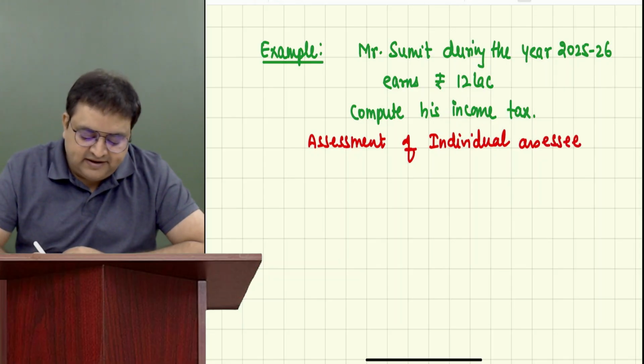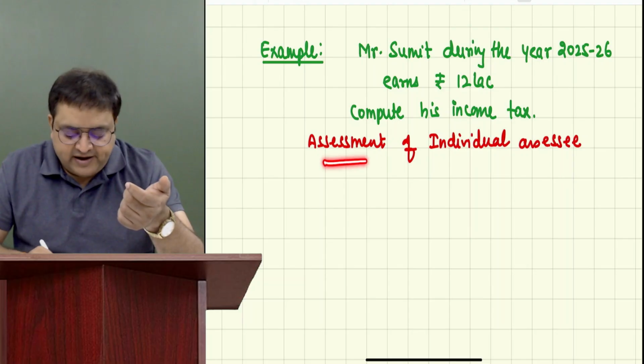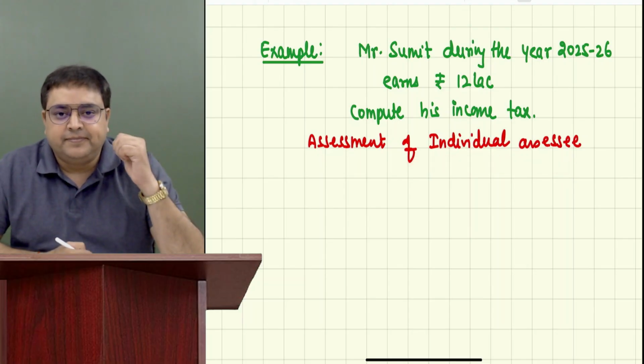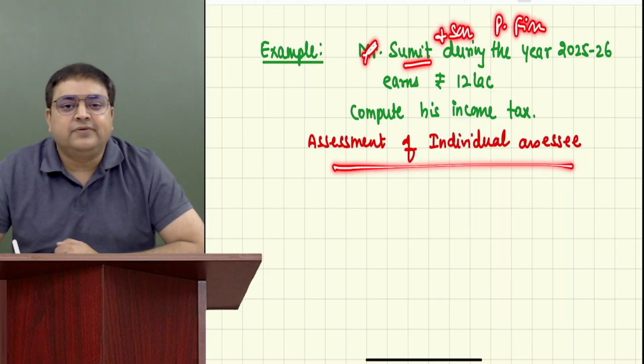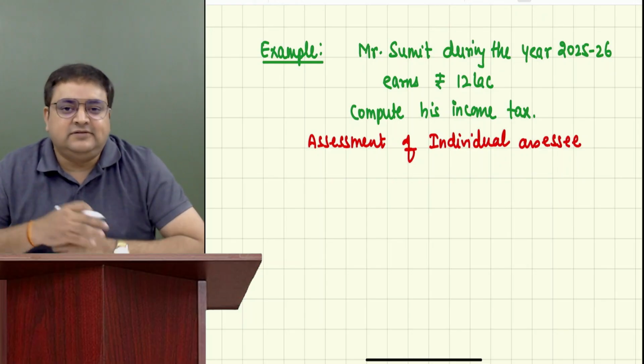Let's say for example, it is Sumit Limited, not Mr. Sumit. Then what will I write over here? Assessment of company assessee. If it is Sumit and Sons, a partnership firm, I will write assessment of partnership firm assessee. Assessment means calculations.